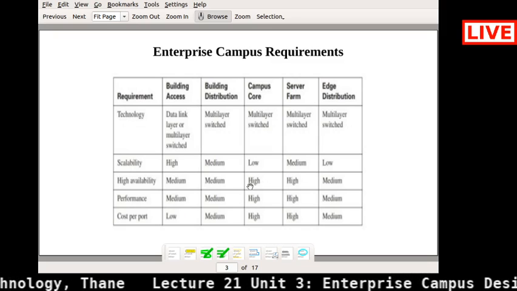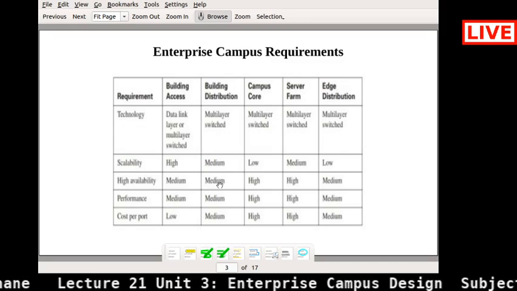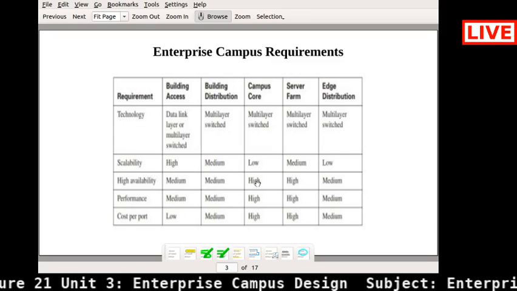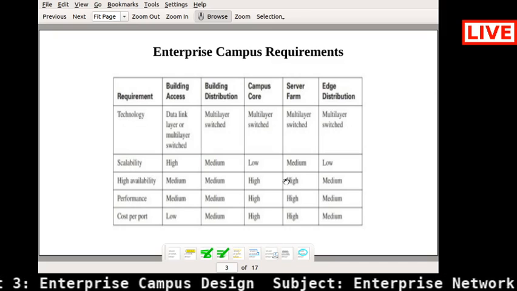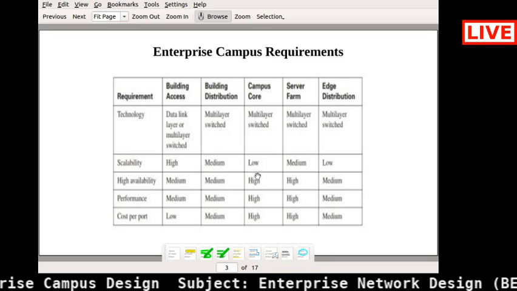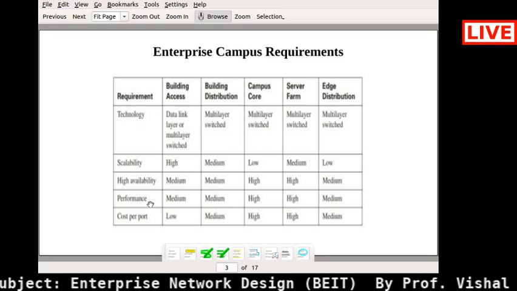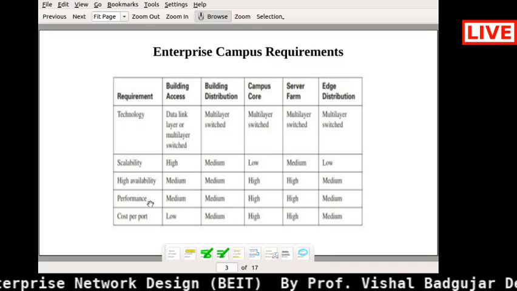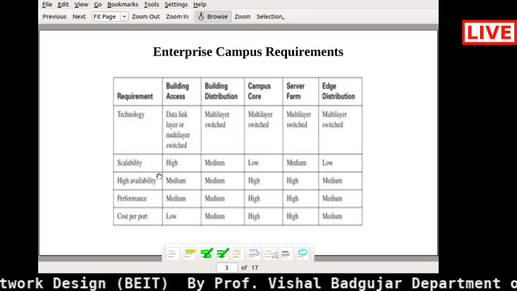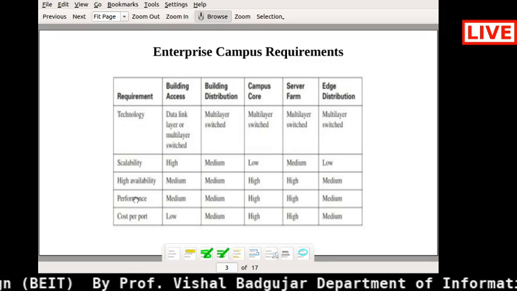Why am I giving medium availability here? Obviously it depends upon your campus core and the server farm, so that's why I am giving the lower, medium availability. Then the next is performance. Performance is also similar to high availability, and the reasons are also the same.